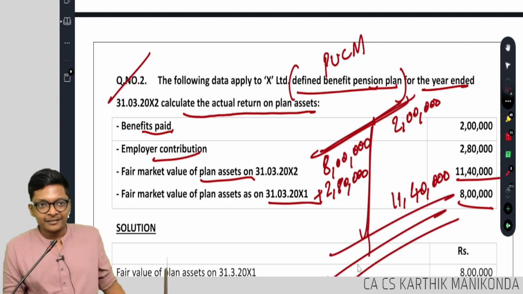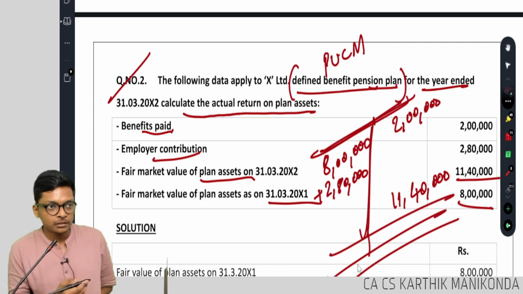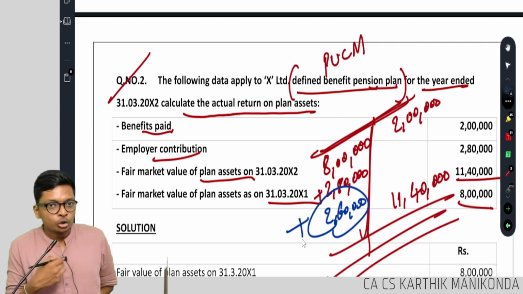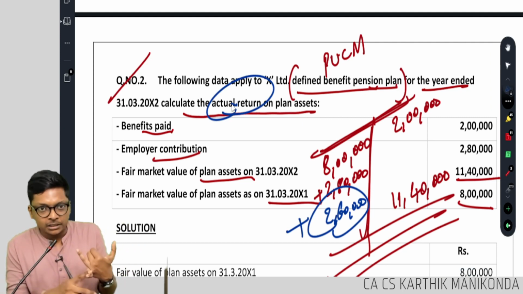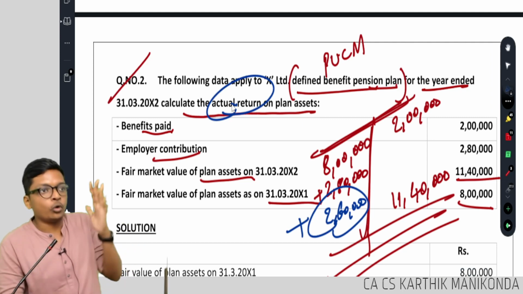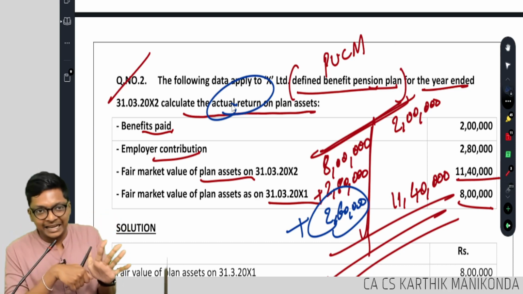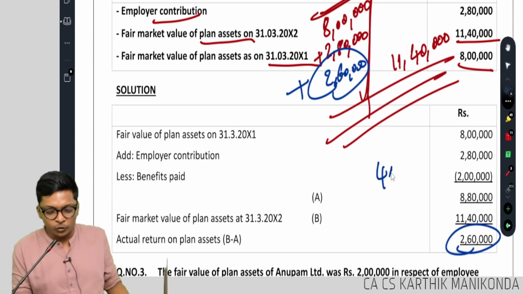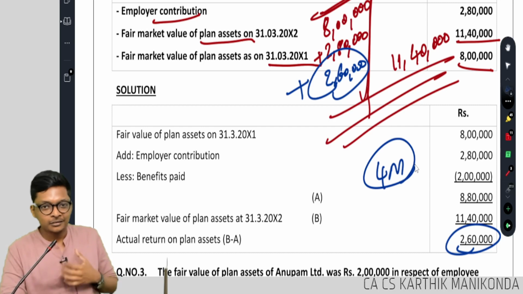No, there will be a difference. Find which side the difference is. 2,60,000, which side? Here, the debit side. So the difference is coming here. That means the asset increased by 2,60,000, which is nothing but my actual return. It could be interest, it could be fair value, we can't tell clearly. It can be a combination of interest and fair value. We don't care about that. Answer is 2,60,000. 4 marks done, or maybe in an MCQ. Easy, guys.